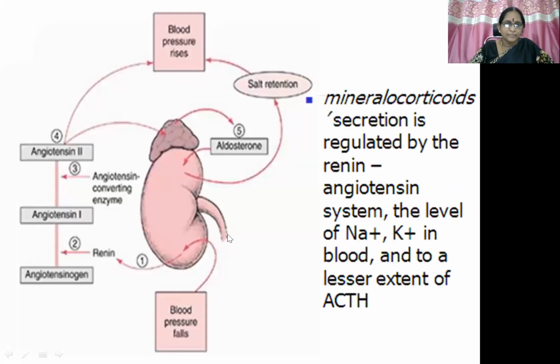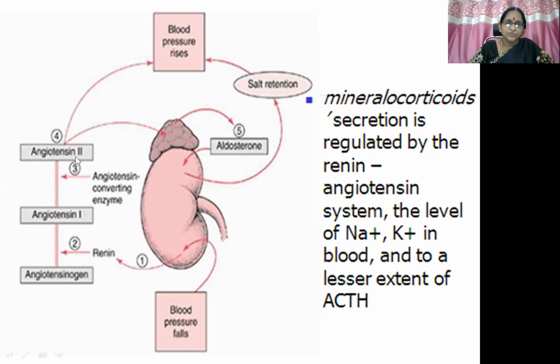So here you can see in this picture, whenever there is hyponatremia, the blood pressure falls. It stimulates the kidneys to secrete renin. This renin converts angiotensinogen to angiotensin 1. And this angiotensin 1, with the help of angiotensin converting enzyme, which is secreted by the lungs, gets converted to angiotensin 2.